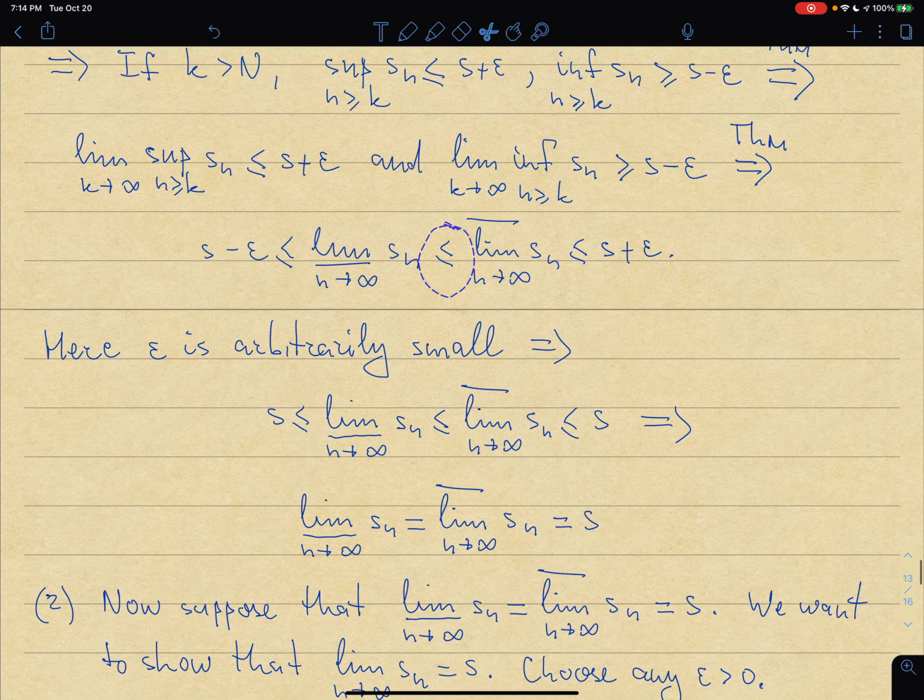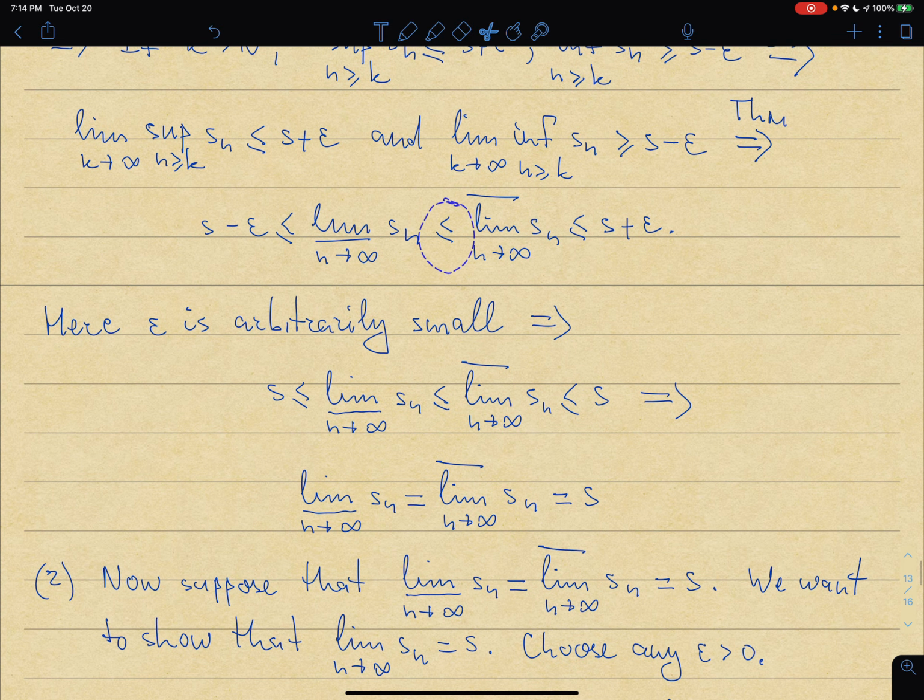And so what we discovered is this, that for any epsilon that is as small as you wish, this chain of inequalities is true. Well, but then if this is true for any epsilon, then I can take epsilon in here to be as small as I wish, or I can let epsilon go to 0. If I let epsilon go to 0, then epsilon is gone, and I just have that left.